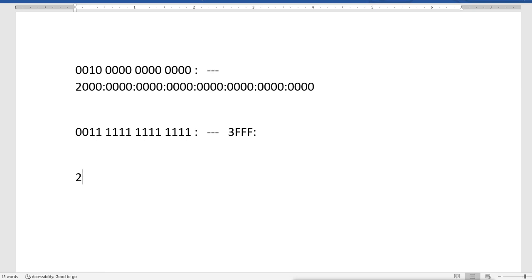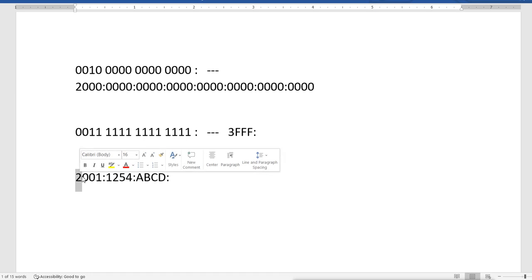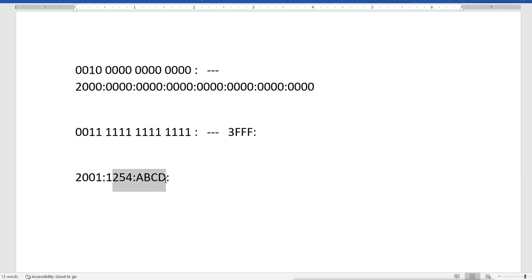So let's say it is like 001 colon 1 2 3 4, and we can say A B C D. This is reserved, and this is the rest of the 45 bits given by IANA.